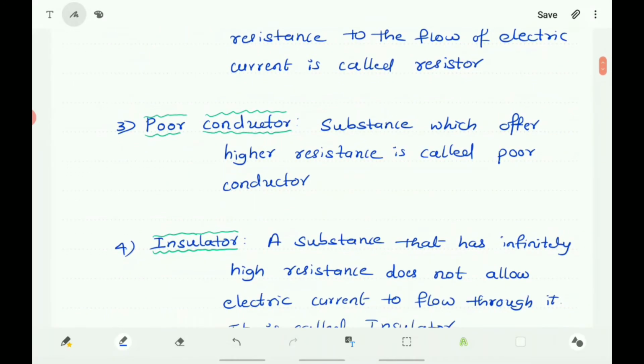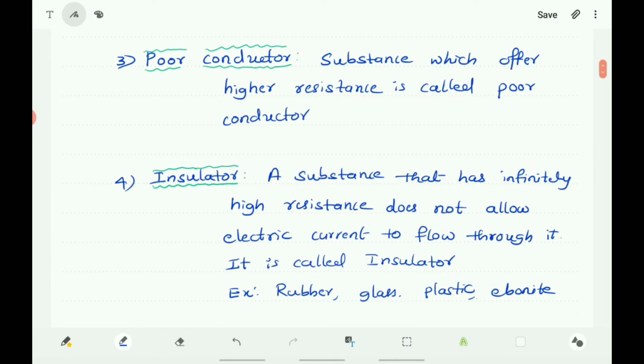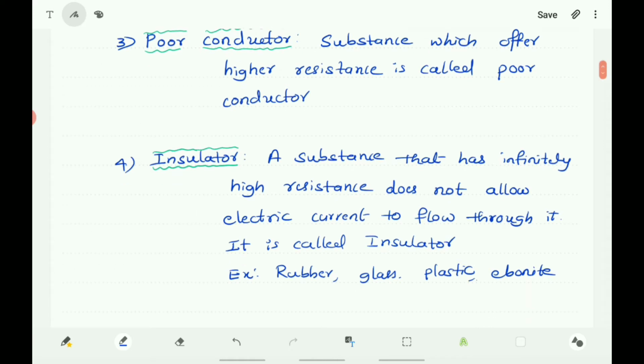And insulators. They are the substances which offer infinitely high resistance. A substance that has infinitely high resistance does not allow electric current to flow through it, and it is called an insulator. Insulators offer infinitely high resistance and they do not allow electric current to pass through. Examples are rubber, glass, plastic, ebonite, etc.